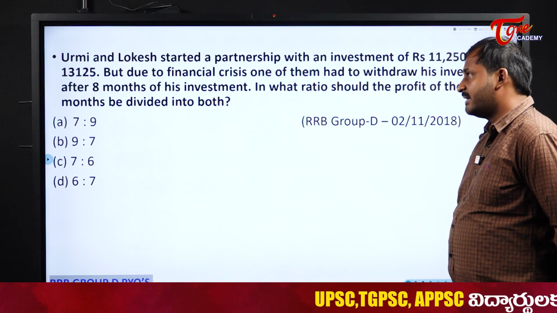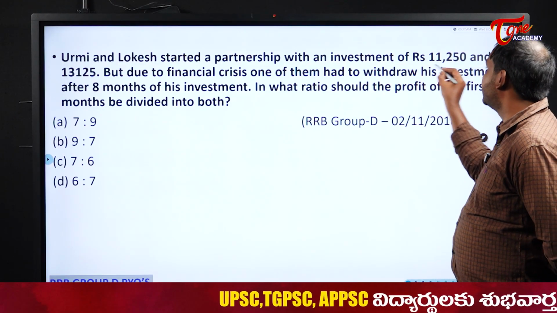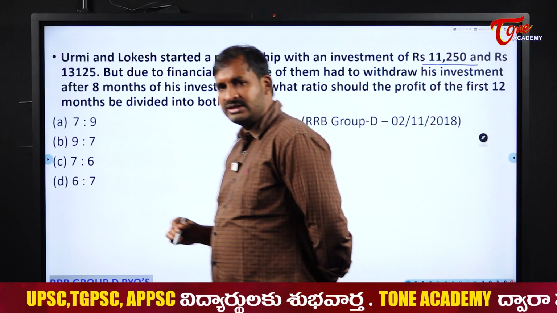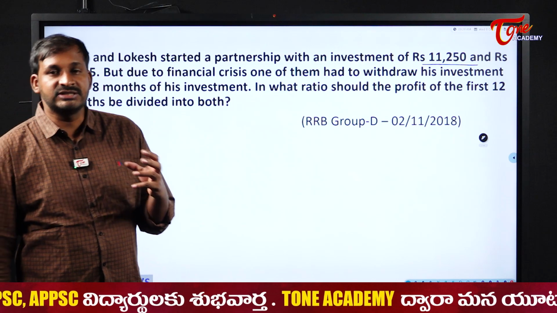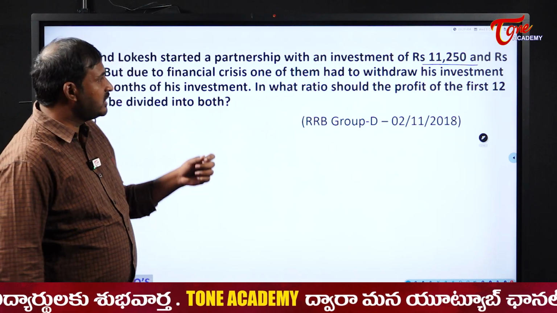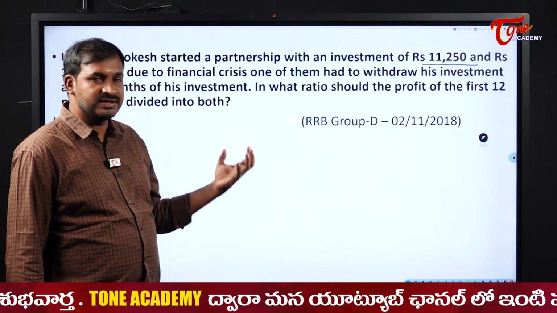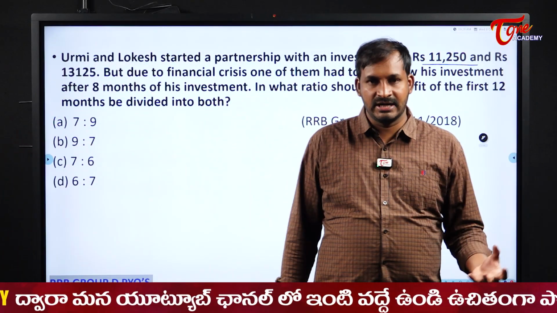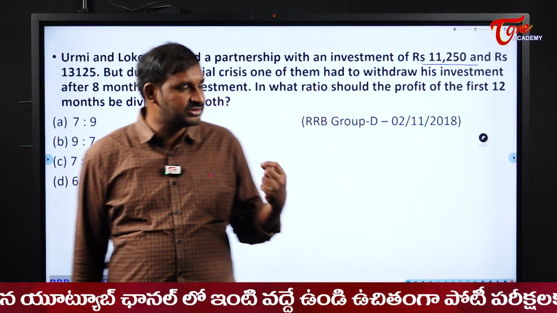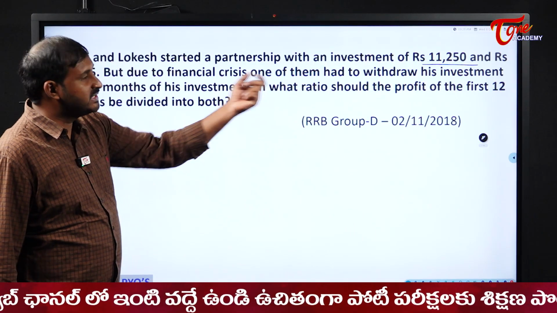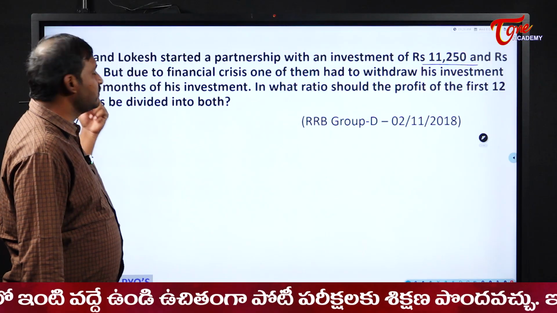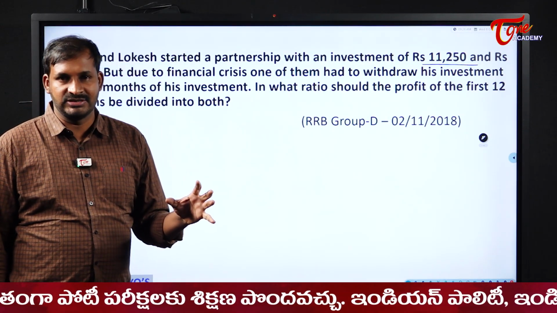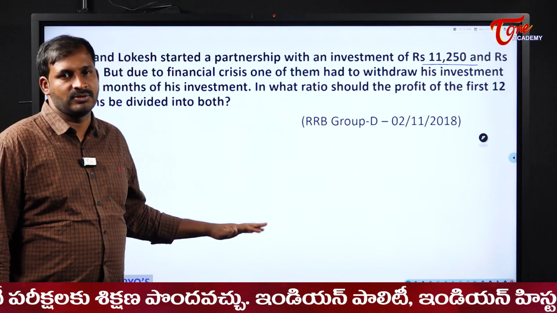Urmi and Lokesh started a partnership with an investment of 11,250 and 13,125 rupees. See students, these types of questions will be asked just to waste your time. Why? Because till now whatever investments we have seen were round figures, some thousands or 500. But please observe these questions, students. Here one is 11,250 and this one is 13,125. So the numbers are given just to waste your time in the examination hall. No need to worry, the same procedure.